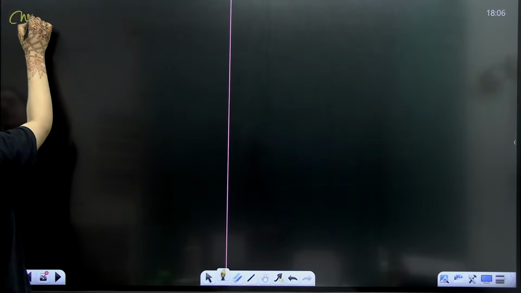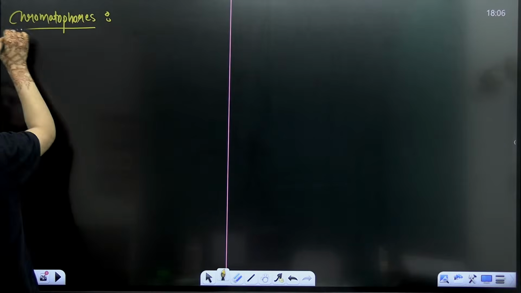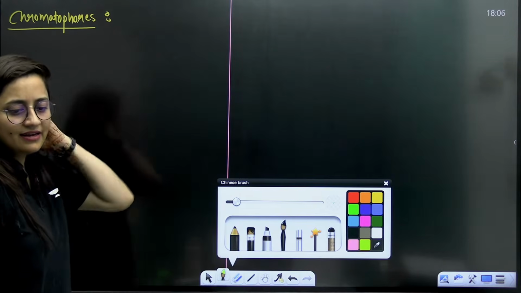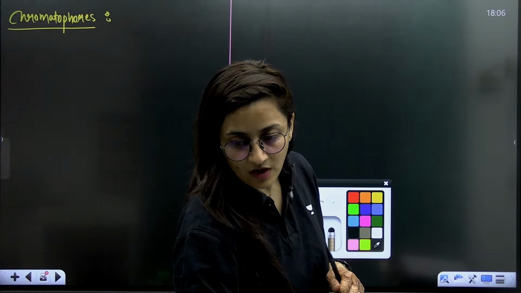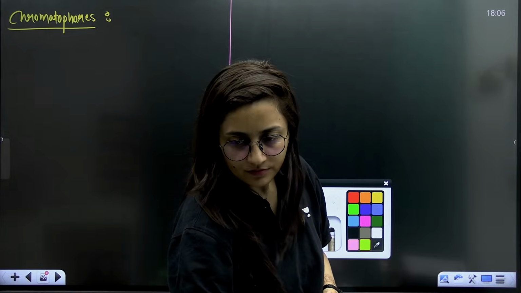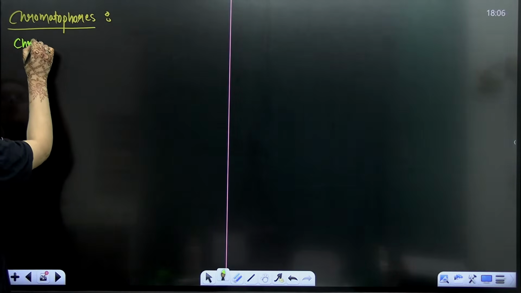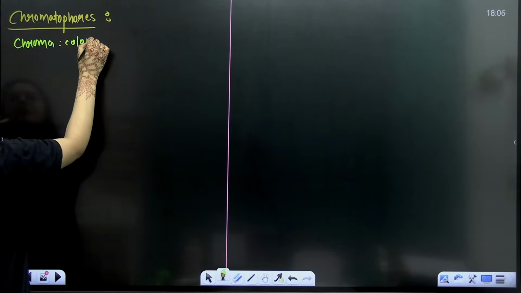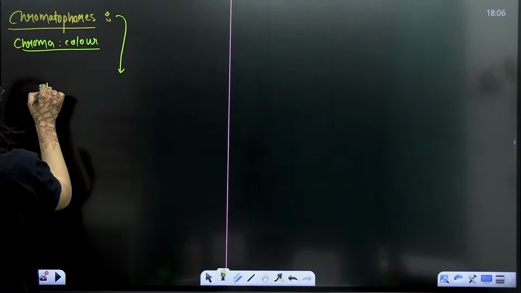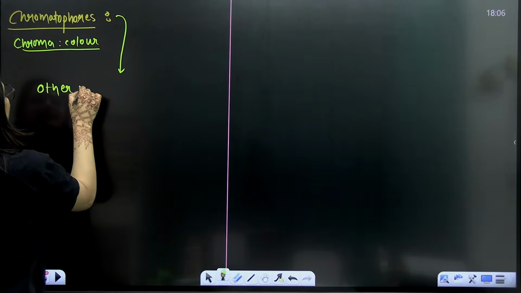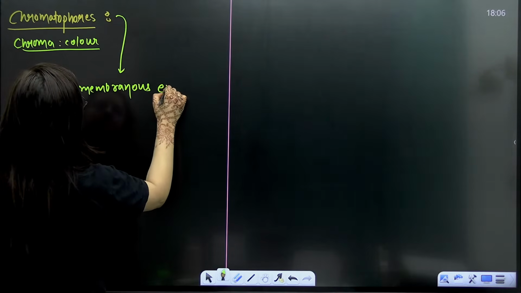That is chromatophores. What's that? So students, do you know about chromatophores? Yes, anybody here in the class, any student from my batch, here in the chat section right now? Chromatophores. The word chroma is associated with color. Chroma means color. So chromatophores are some other membranous extensions